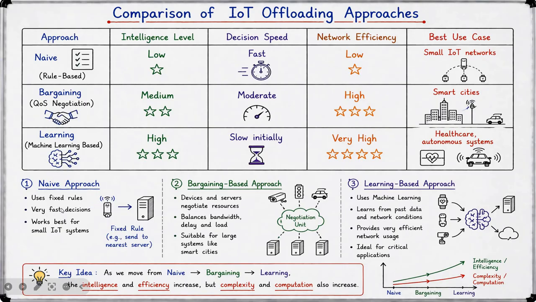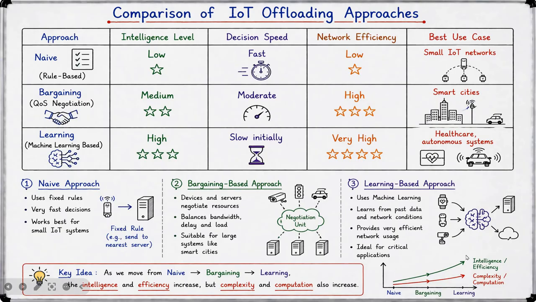So the naive approach uses fixed rules. The decisions are very fast and it works best for small IoT systems. And here it will send the data to the nearest server. Then the bargaining based approach, here the devices and the servers negotiate the resources and balance the bandwidth, delay and load, and it is suitable for large systems like smart cities. Next is the learning based approach, which uses machine learning and learns from the past data and network conditions, and it provides very efficient network usage, and it is ideal for critical applications.